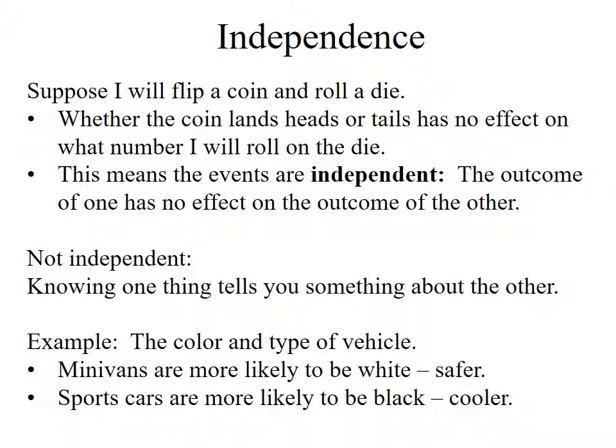Now, there are lots of things that are not independent. For instance, if I'm studying vehicles, I want to know the color and the type of a vehicle. Well, if you tell me what the vehicle type is, that's going to change the odds of what the color is. Turns out that people who buy minivans are more likely to choose white. It's a safer color. You've got a kid hauler or something like that. On the other hand, people who buy sports cars are more likely than average to buy black because it's cooler. So these are not independent. Telling you one thing tells you something else about the other thing. The type of vehicle tells you something about the color of the vehicle.